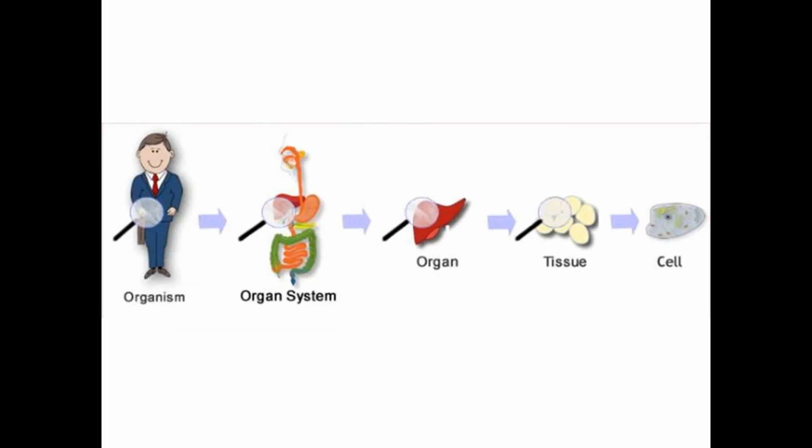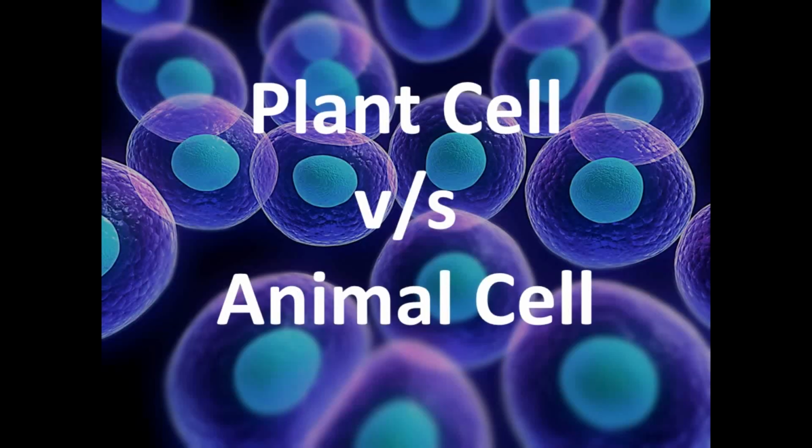Animals, human beings and plants are all multicellular organisms, and in them different cells come together and make tissue, and many tissues come together and form an organ. Different organs constitute an organ system and different organ systems constitute an organism.